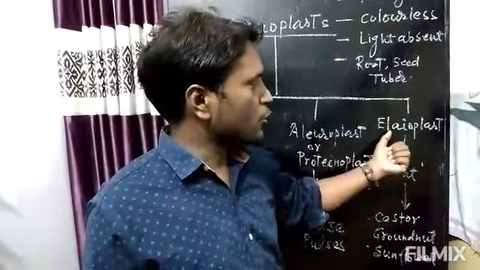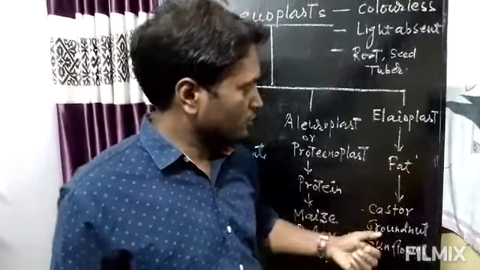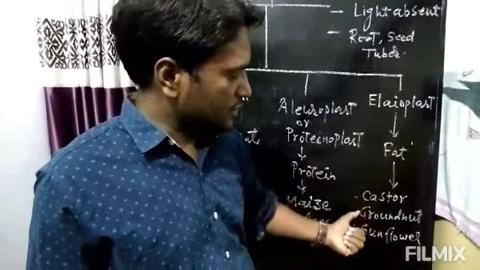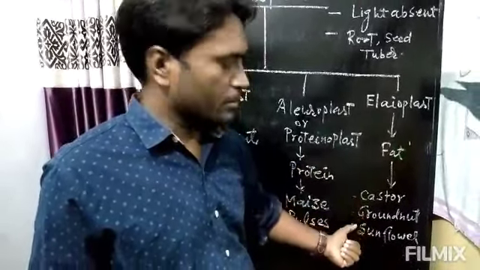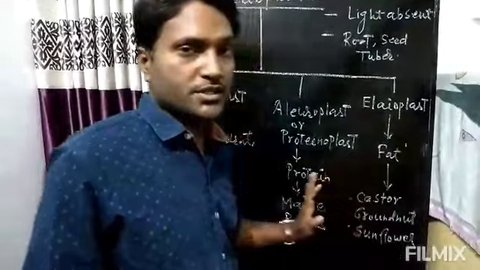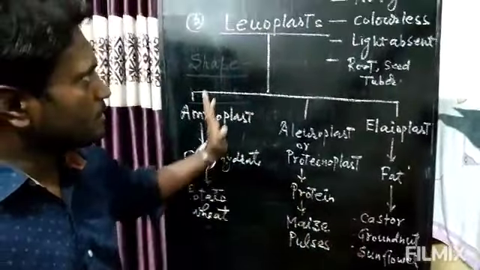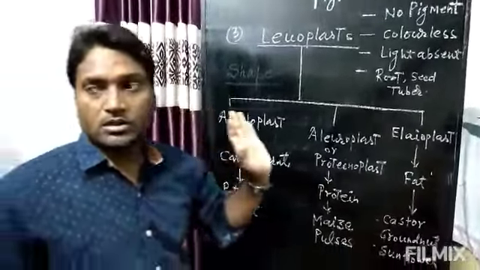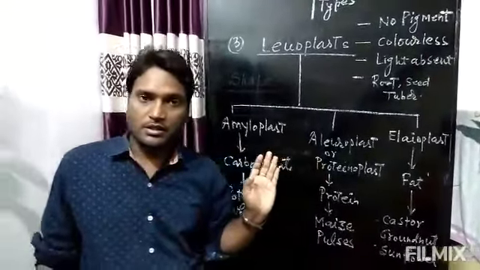Now the third one is elaioplast. It stores oil, for example, castor, groundnut, sunflower. All these three are found where light does not reach. They are the type of leucoplast. So this is the whole about the plastid.